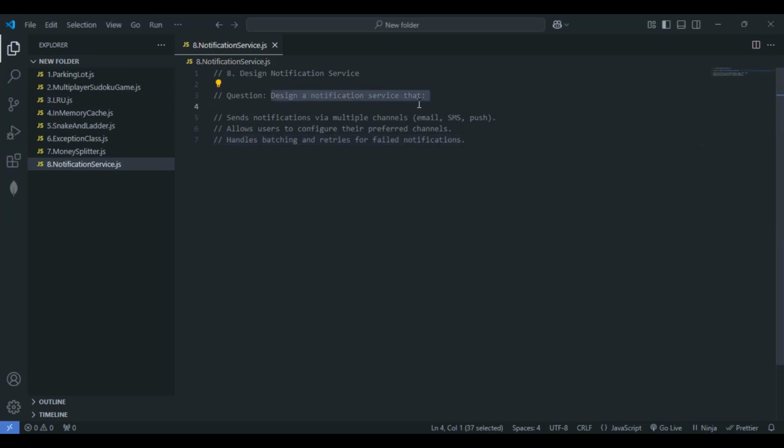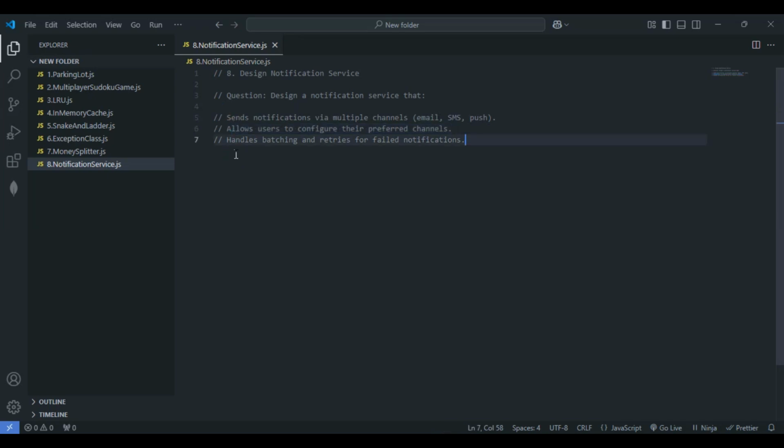Design a notification service that, first, sends notifications via multiple channels, so email, SMS, push. Those are the examples they have given here. That one we have to keep in mind. Second thing, it allows users to configure their preferred channels. So this is also important.